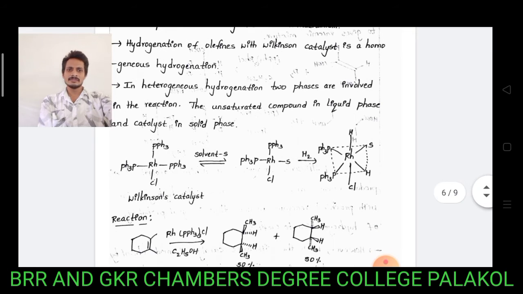And again the Wilkinson catalyst, treated with dihydrogen, gives the corresponding hexacoordinate complex. This hexacoordinate complex undergoes reaction with the olefin system to give unequal amounts of stereoisomers as products.